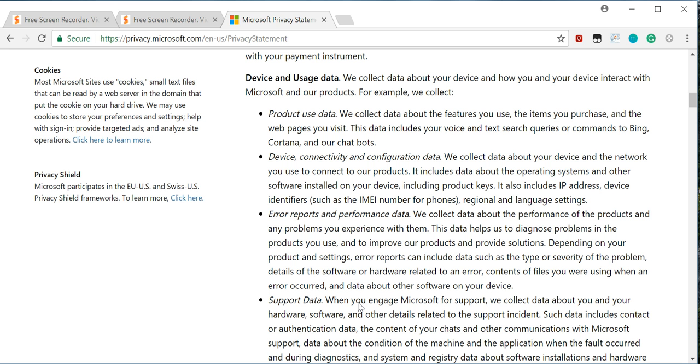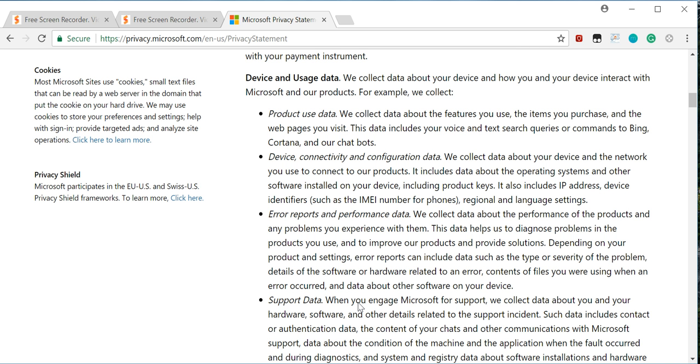Device and usage data. We collect data about your device and how you and your device interact with Microsoft and our products. For example, we collect product use data. We collect data about the features you use, items you purchase, and the websites you visit. This data includes your voice and text search queries or commands to Bing, Cortana, and our chatbots.